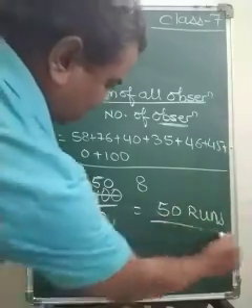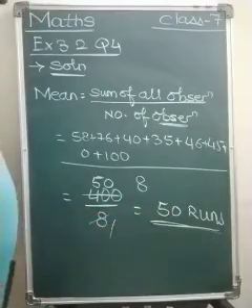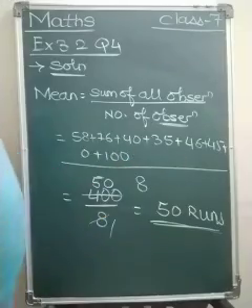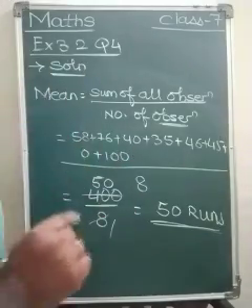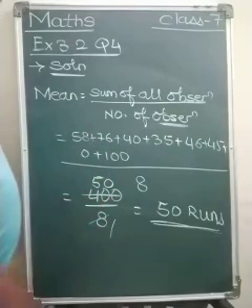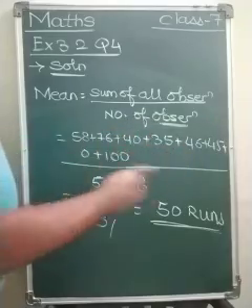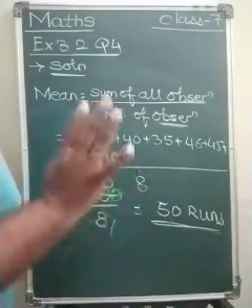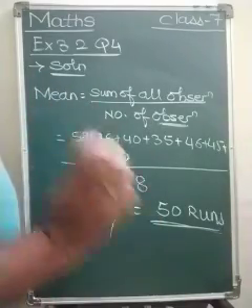What does this mean? 50 runs. If we find out the mean score, though he has scored different runs in different innings, in different matches, but averagely in each match, this player has the capability of scoring a 50 every match in these 8 innings. Though the scores may be different, this is the basic idea of mean in data handling.